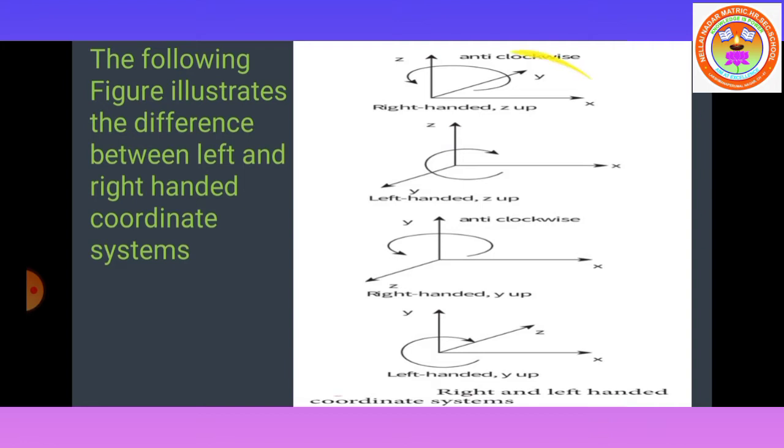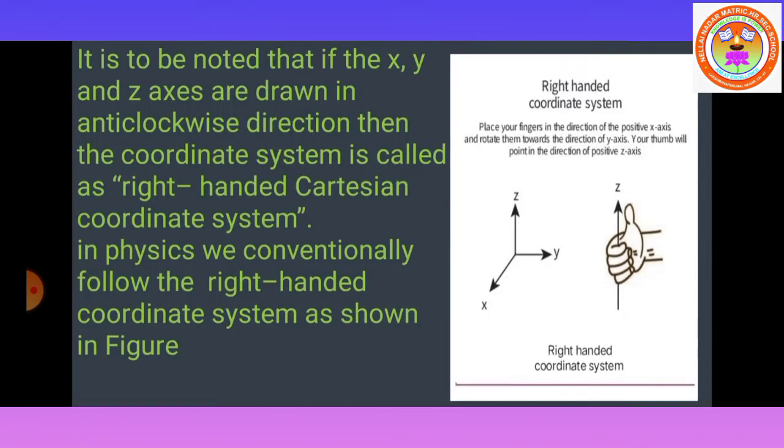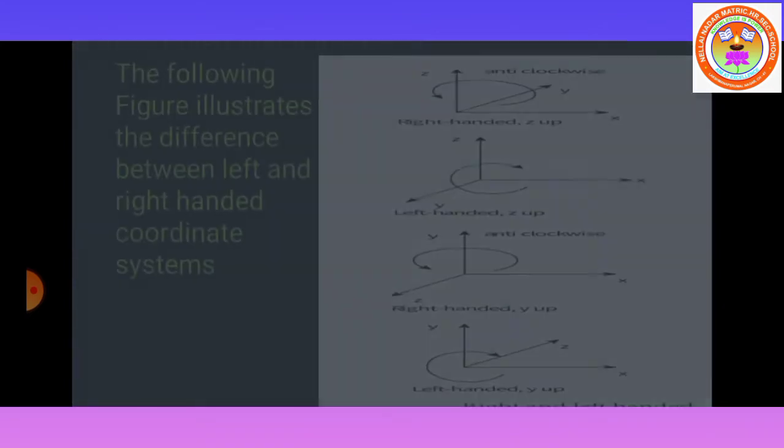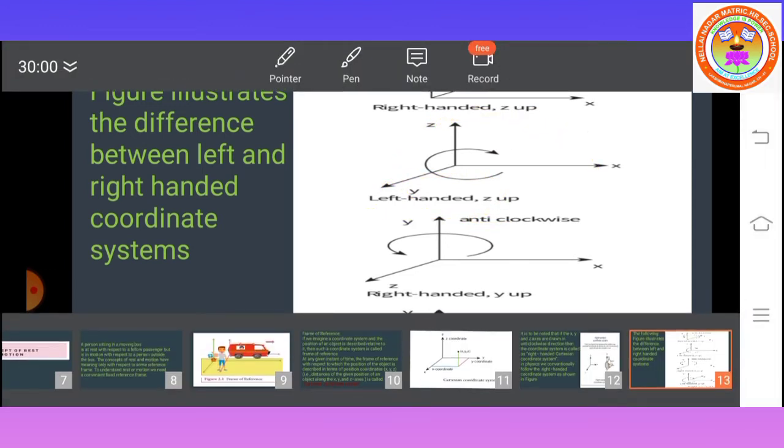Okay, so the first system is right-handed coordinate system, Z up. Second one, left-handed coordinate system. You can note it: this is the x-axis, y-axis, z-axis. In this diagram, the coordinates x, y, z are noted in clockwise direction. So this is a left-handed z up coordinate system.